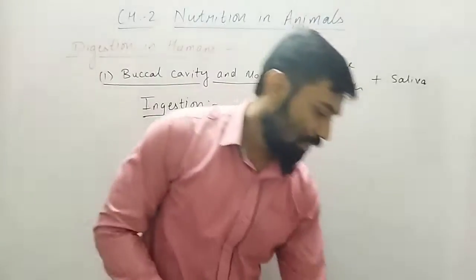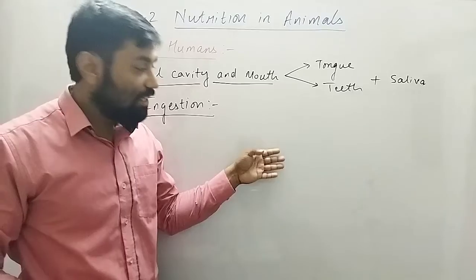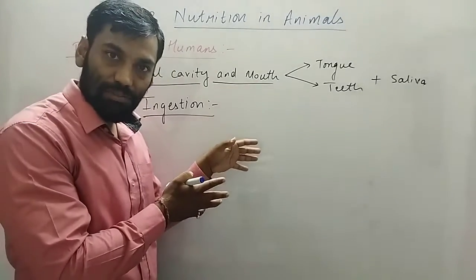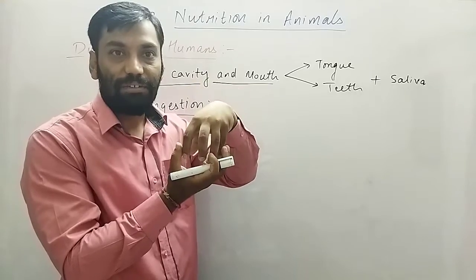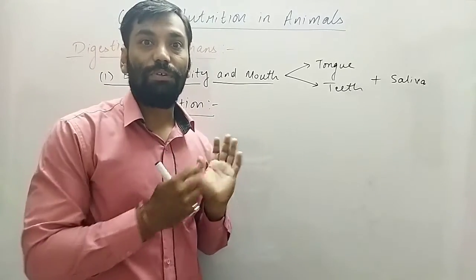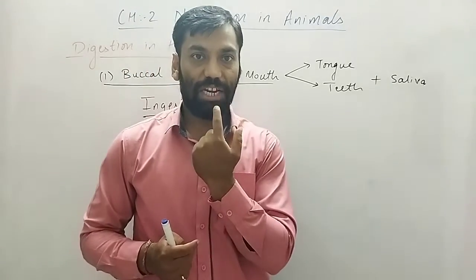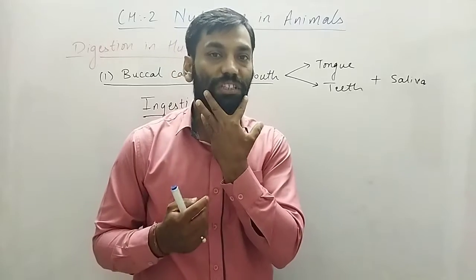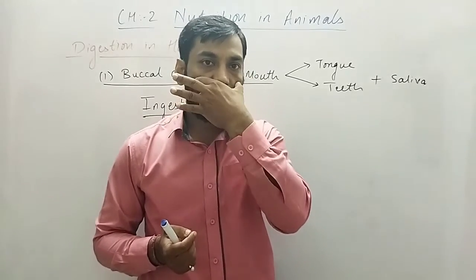Whereas teeth, as you can see here, there are various types of teeth. Each tooth is fitted in a separate socket, right? And you can see the different sizes and different shapes of the teeth, right? See the number of teeth in the lower jaw and the upper jaw.